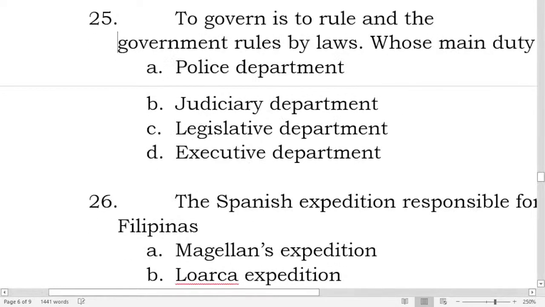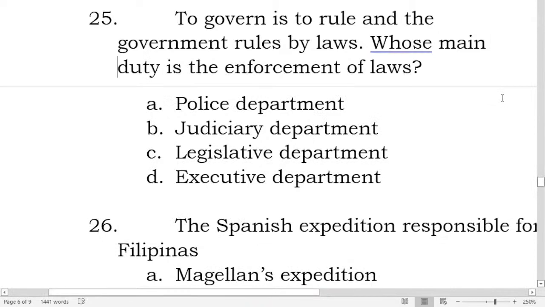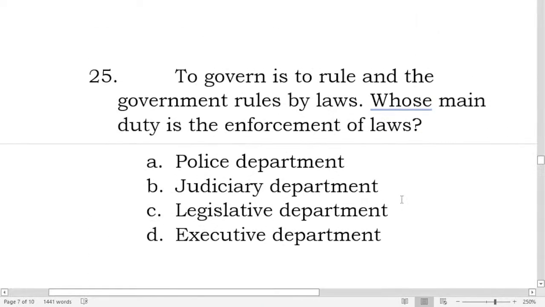Number 25. To govern is to rule, and the government rules by laws. Whose main duty is the enforcement of laws?